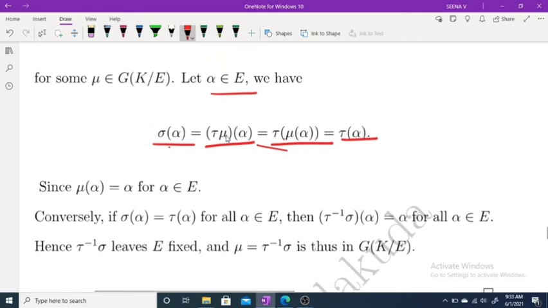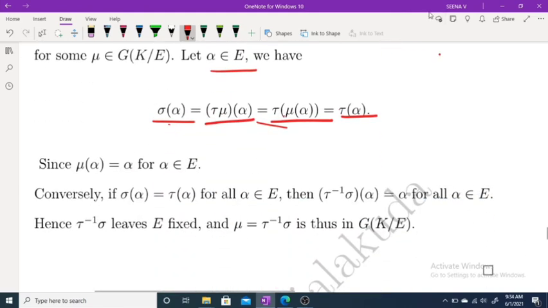Where is nu? Mu. Mu belongs to G of K over F. So what happens? Mu belongs to G of K over E. That means mu of alpha equals alpha. That means tau mu of alpha equals tau of alpha.